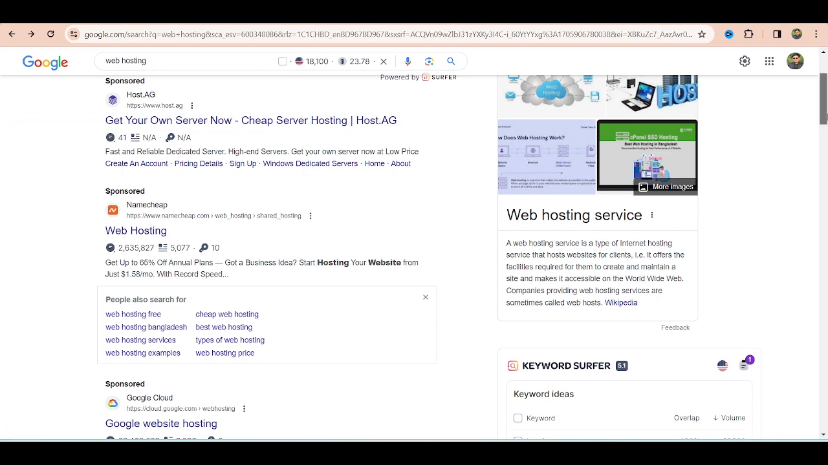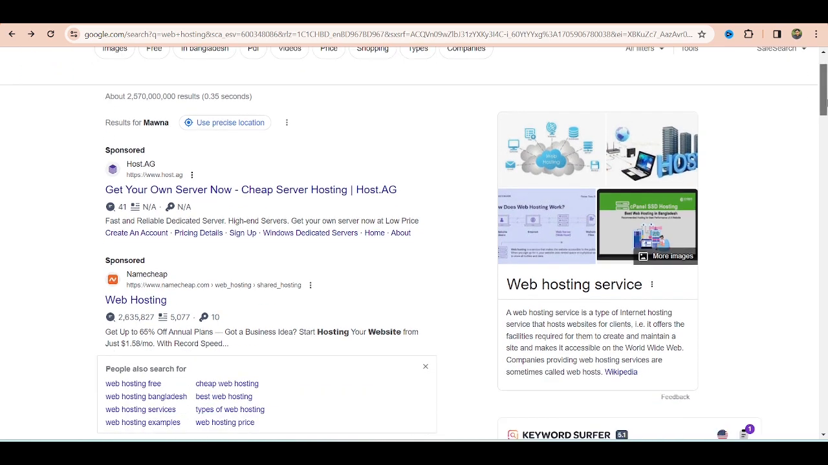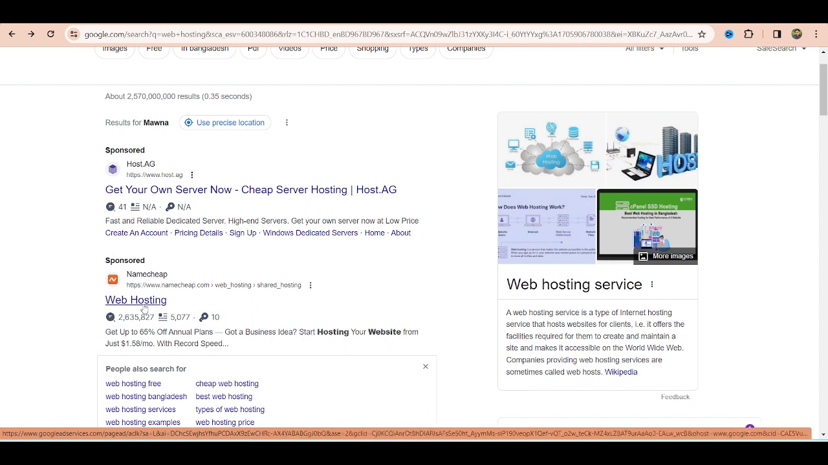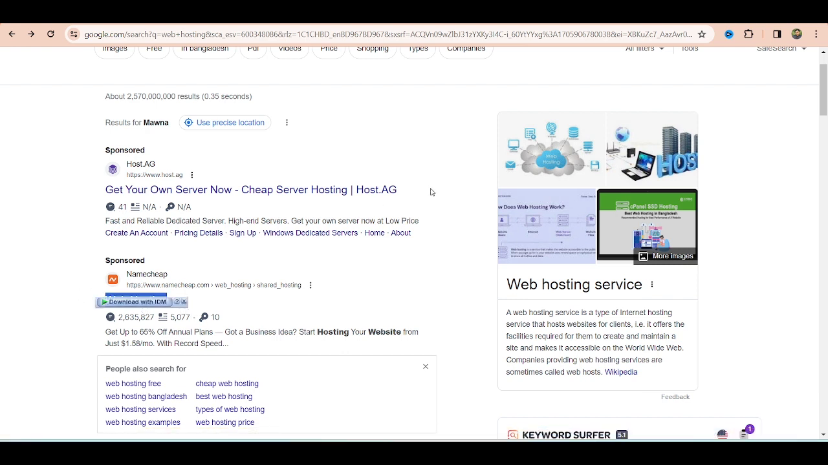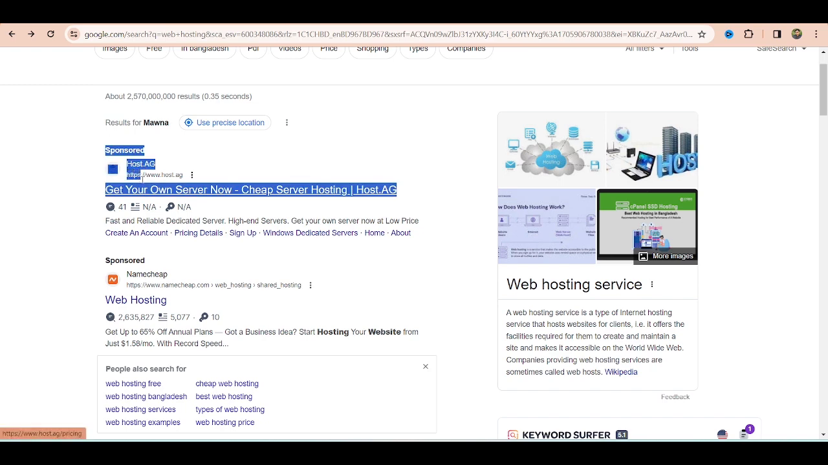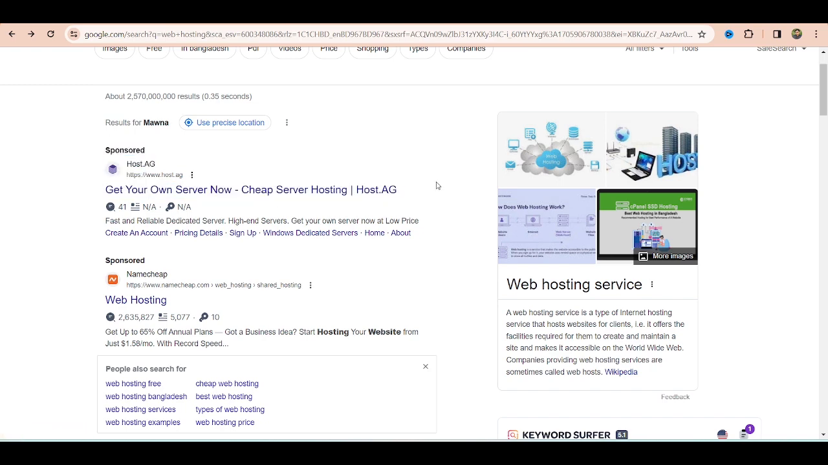Now host.ag is showing at the top of the page, and the Namecheap ad, which they are running right now, is showing in the second place. It's not the top of the page. The top of the page is this.